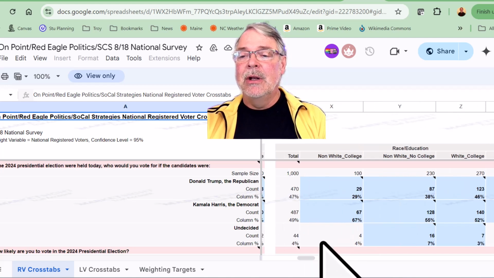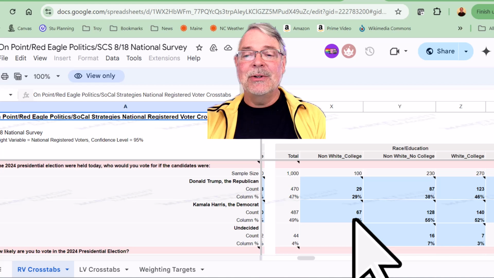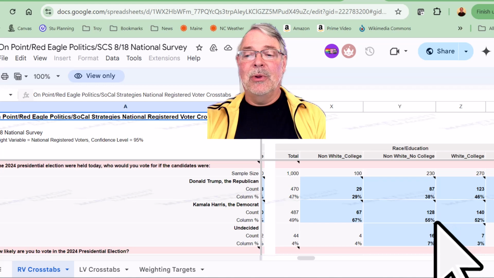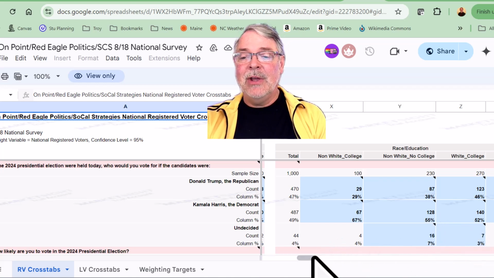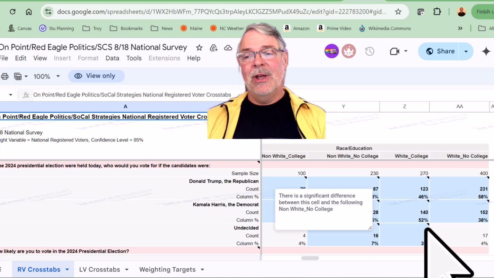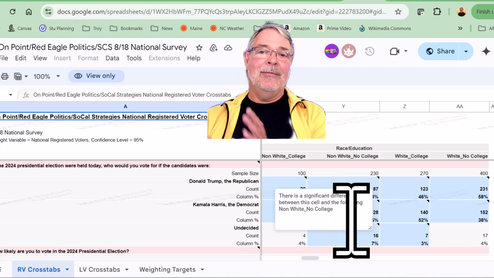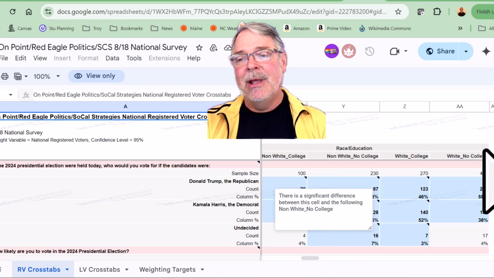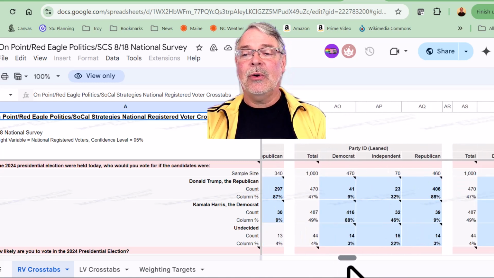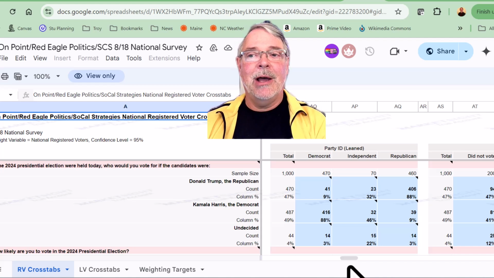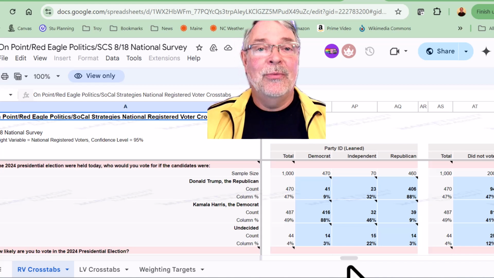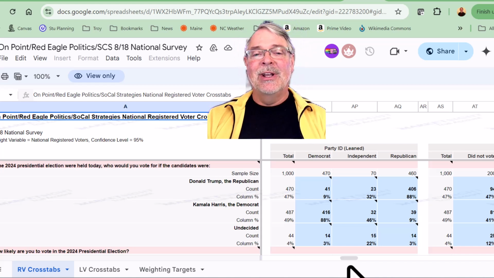Meanwhile, amongst non-whites who've gone to college, 67% are in favor of Harris. Amongst non-whites with no college, 55% favors Harris. And amongst whites who went to college, 52% favor Harris. So there's your breakdown, and that is another key crosstab. My whole point is you can scroll across and look at the different crosstabs and get a different insight into who is and isn't saying they would vote. Because remember, it's not actual vote, it's what they're saying they would do.